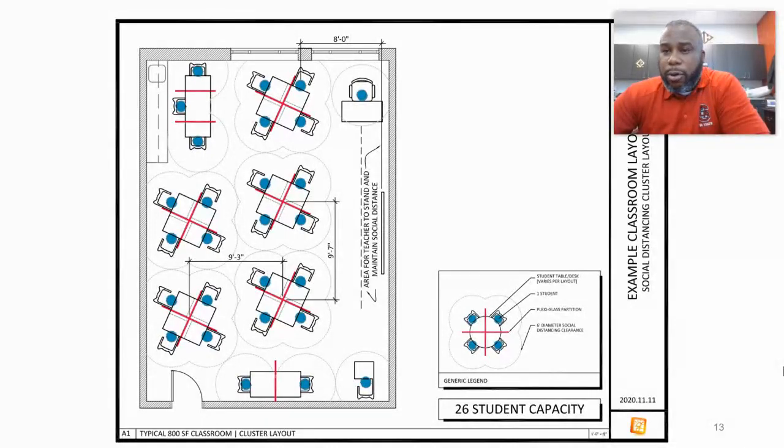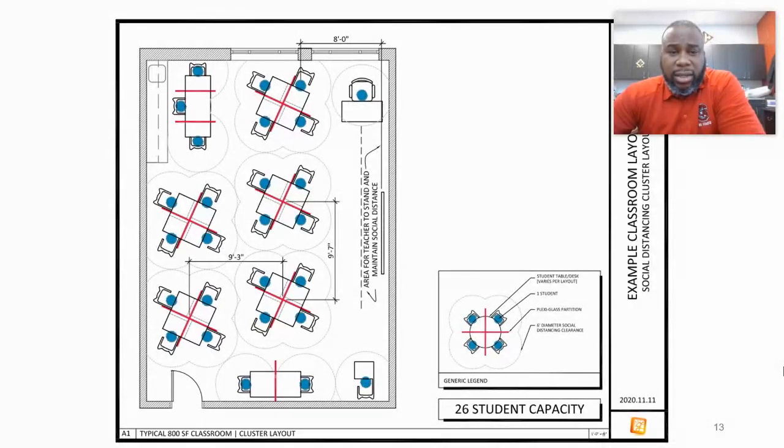This is an overview, bird's eye view of what a podded classroom will look like. The red lines on this graph indicate the pod or the plexiglass that'll be in our classrooms. We have 100 plus classrooms in our building. Only 35 or so of those classrooms will be podded, which means that we only do this in order to increase the number of kids we can put into a classroom safely.